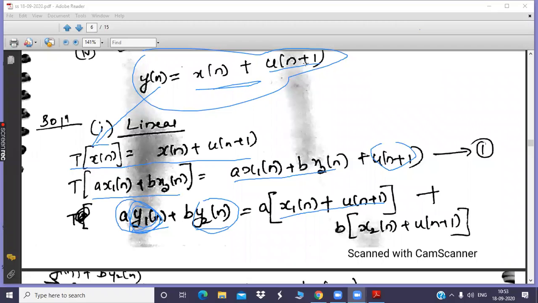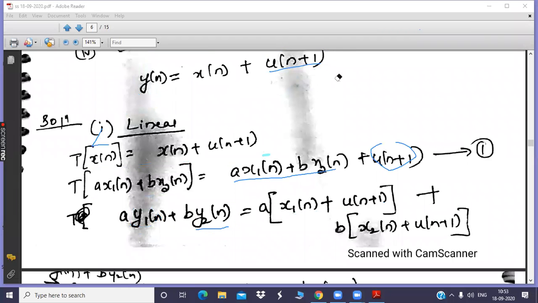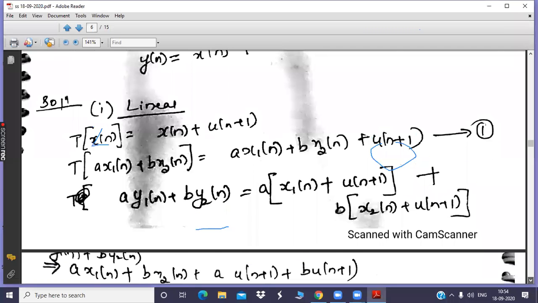You need to check these two outputs whether they are equal to each other or not. Clear? If they are equal to each other, we can say that the system is linear, otherwise the system is non-linear. That is, equation number 1 is nothing but the output corresponding to the weighted sum of input. Equation number 2 is the weighted sum of output responses individually.